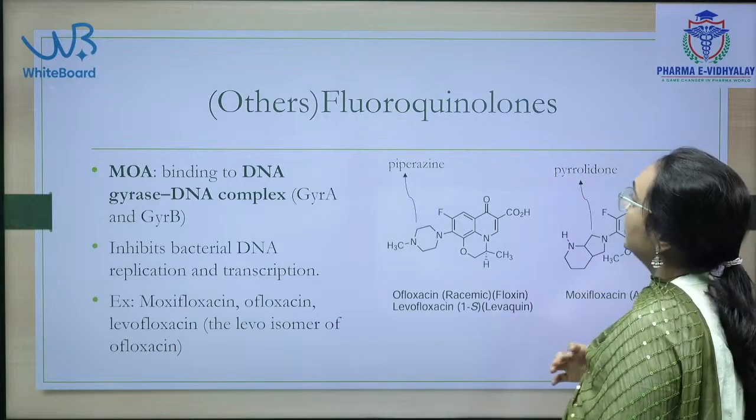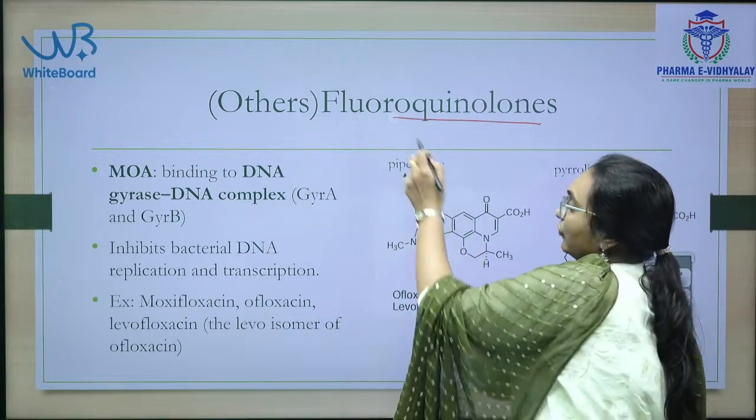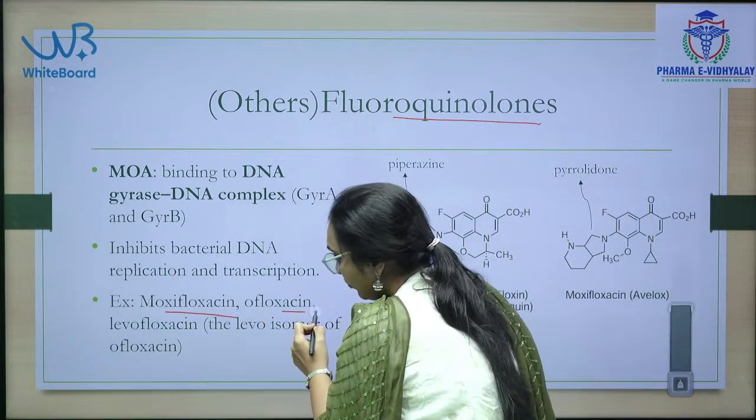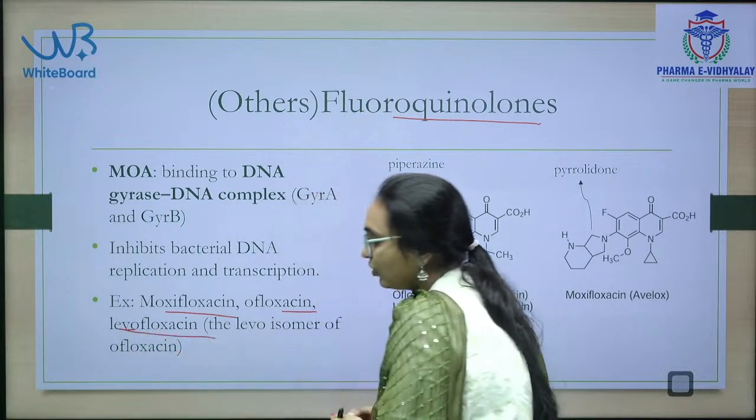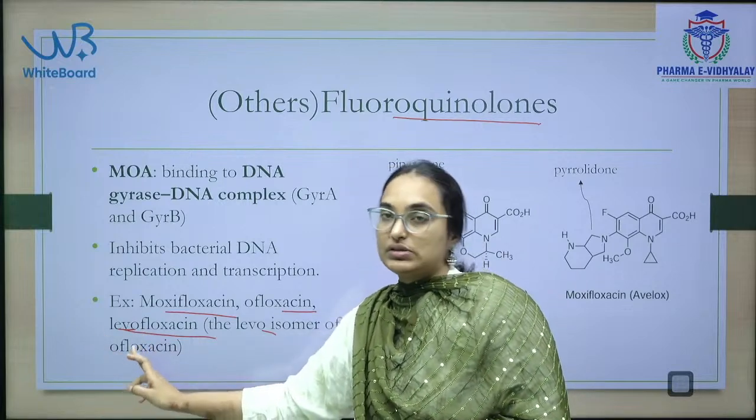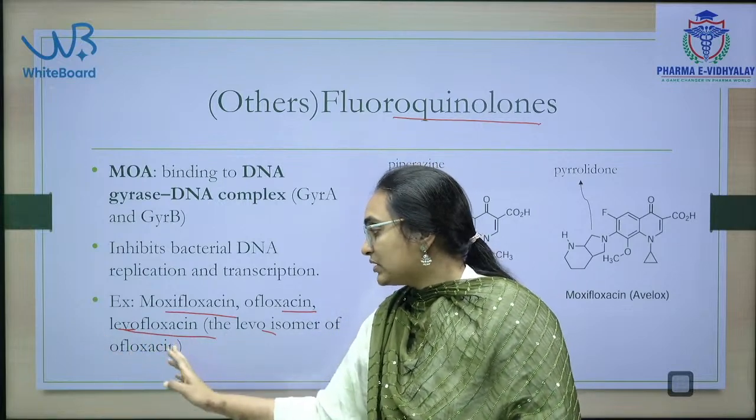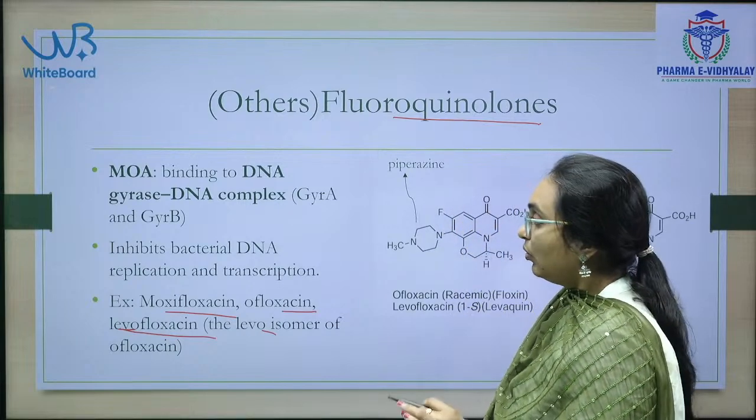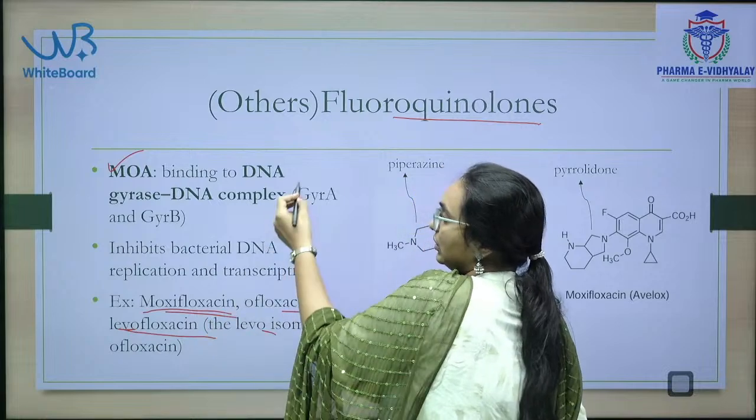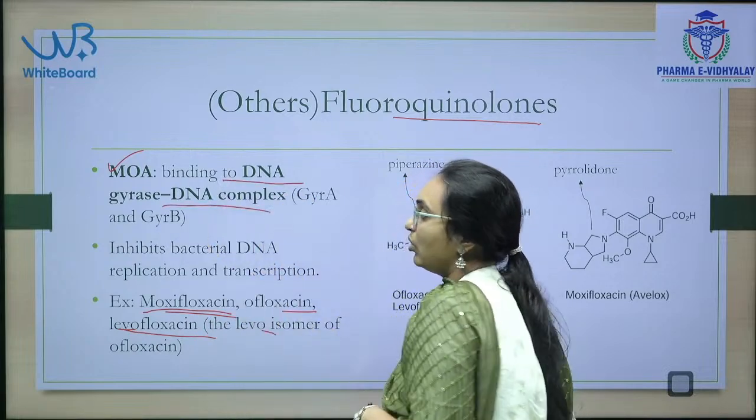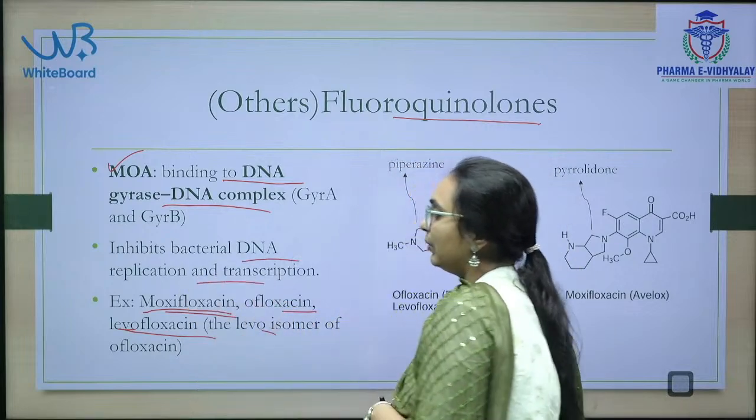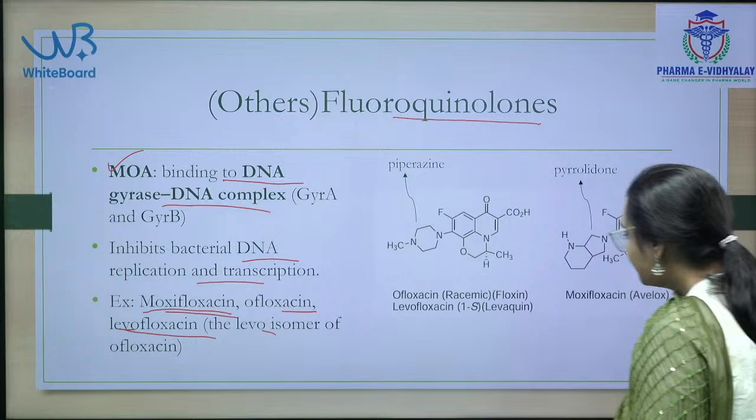Next are other fluoroquinolones. Some fluoroquinolones we have studied are ofloxacin, moxifloxacin, and levofloxacin. The levo isomer of ofloxacin is levofloxacin. The only important point here is the mechanism of action. All these floxacins bind to the DNA gyrase-DNA complex enzyme, so they inhibit bacterial DNA replication and transcription.